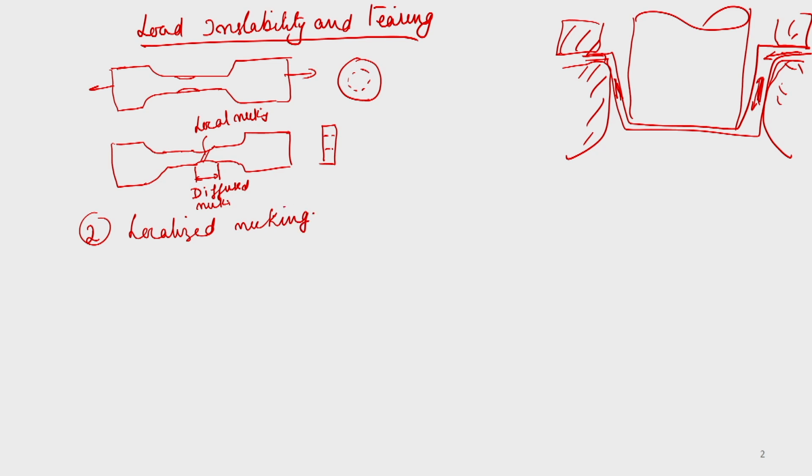Another type of failure is fracture. When you are deforming the material, it gets work hardened. When it work hardens, it gets brittle, and at some stage the material just fails in a brittle way. That is called the fracture mode.